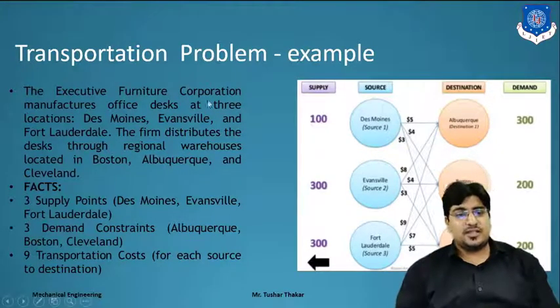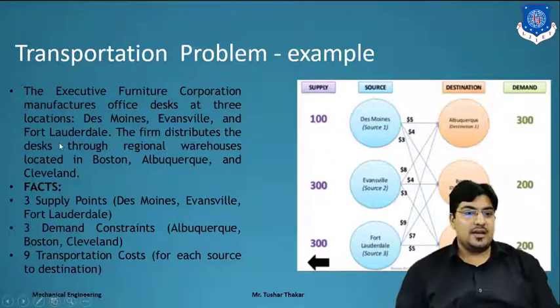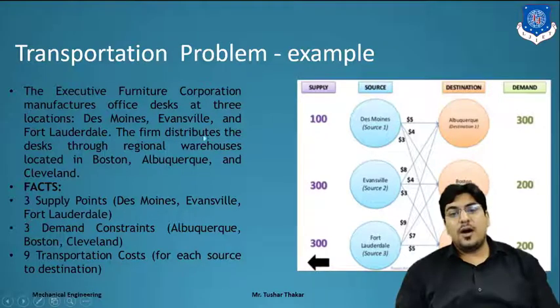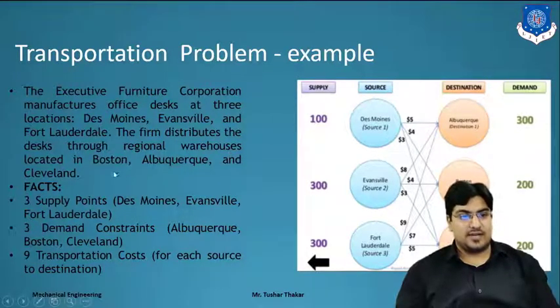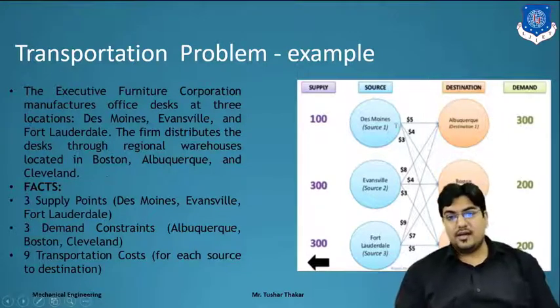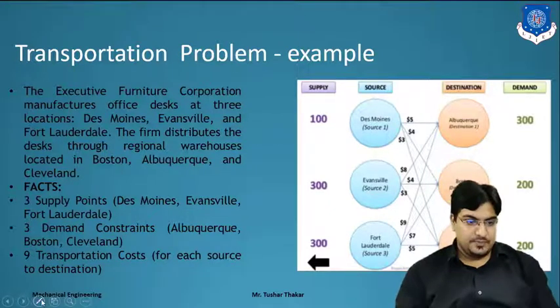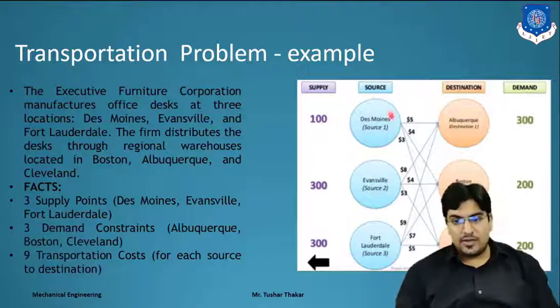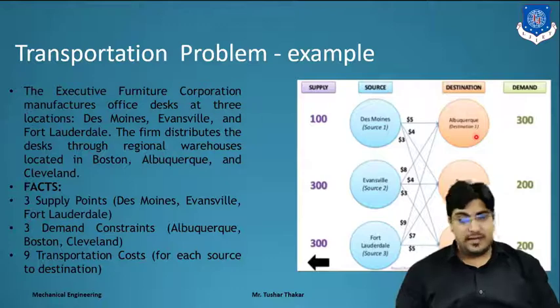The Executive Furniture Corporation manufactures office desks at 3 locations: Des Moines, Evansville and Fort Lauderdale. The firm distributes the desks through regional warehouses located at Boston, Albuquerque and Cleveland, right? So here source 1, 2 and 3 are the companies. At each source they produce office desks, and the destinations are the requirements, and they have to give their manufactured desks to them. So what are the facts?